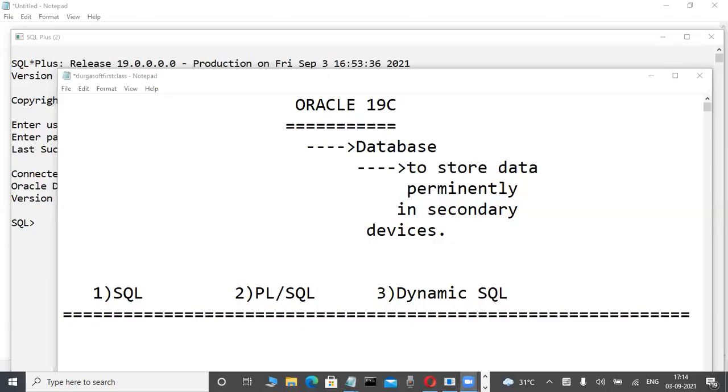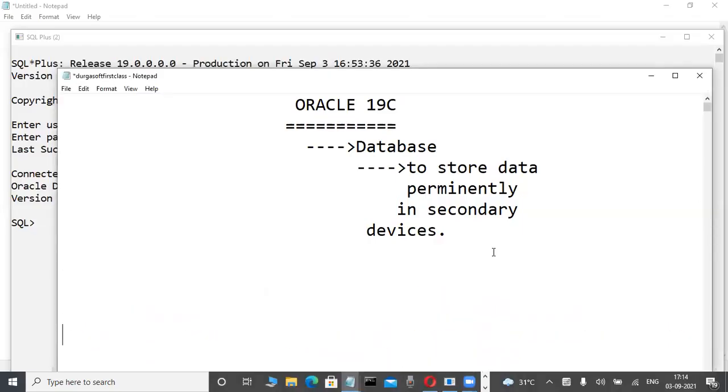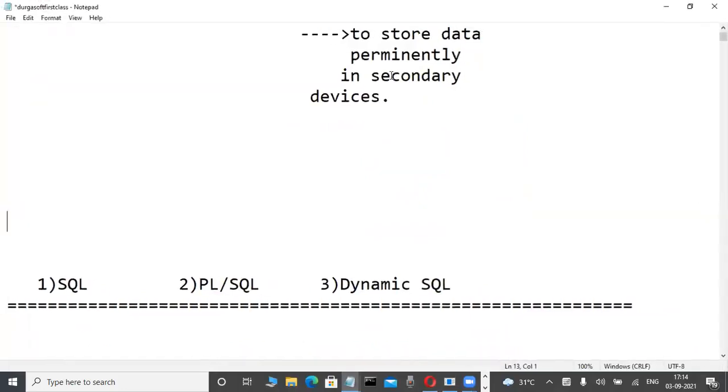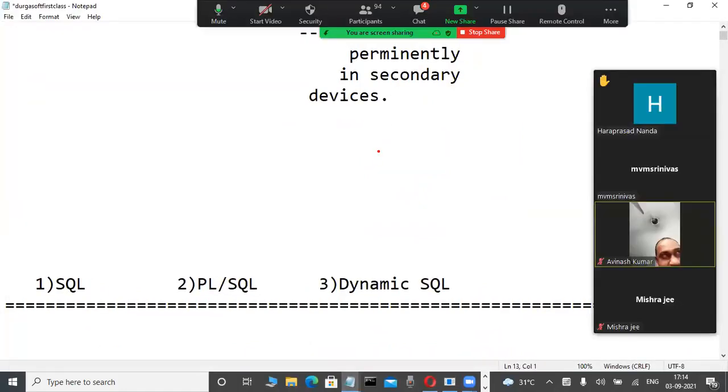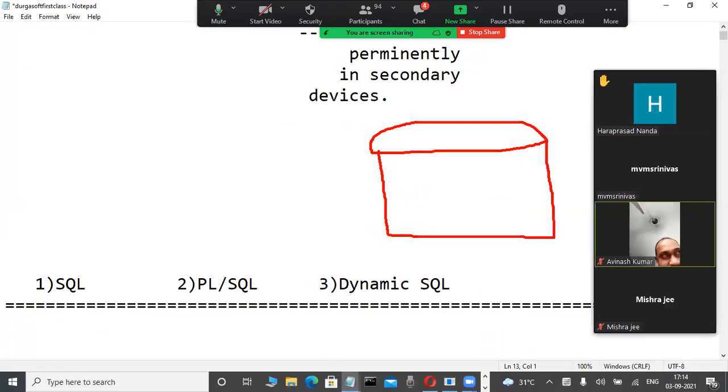Relational databases always store a structured collection of data. Yesterday I told you, whenever we are installing Oracle software, these types of databases, Oracle, SQL Server, DB2, only store a structured collection of data. Nowadays, unstructured data is also stored by some databases, that is MongoDB, with JSON objects. That is NoSQL, that is different.